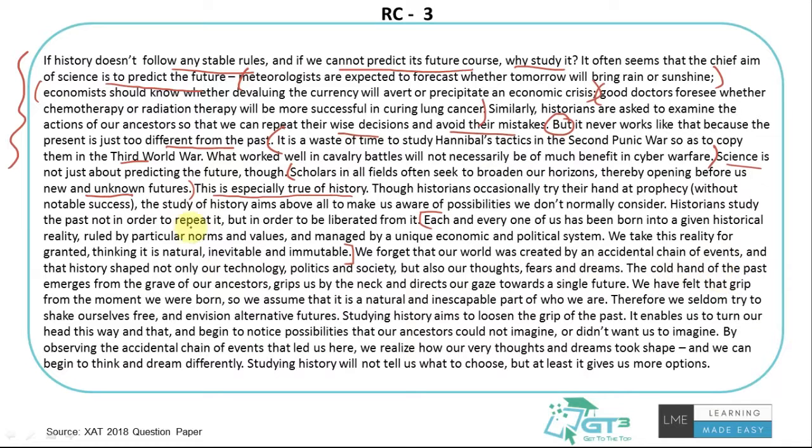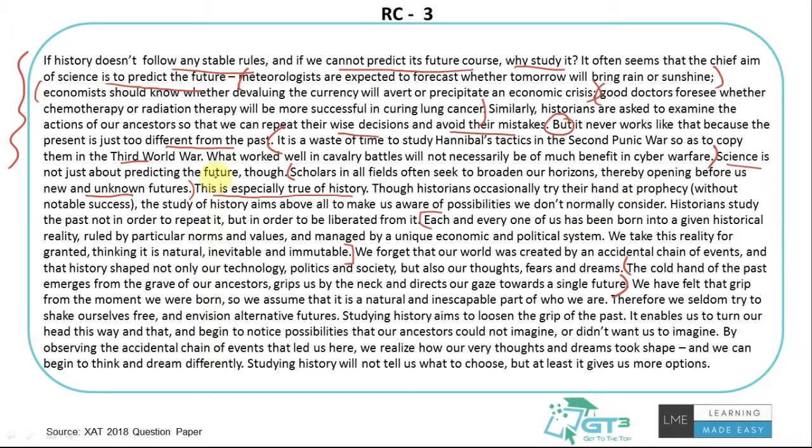The cold hand of the past emerges from the grave of our ancestors, grips us by the neck, and directs our gaze towards a single future. So the author is again saying that the past, emerging from our ancestors, grips us, holds our neck and shows us only one future. Basically, we are restricted in our thoughts, thinking this is how it should go, my life and the world will grow in this way. We do not think from a broader perspective. We are limited to what we see as future growth or future possibilities. That's what the author is saying here.